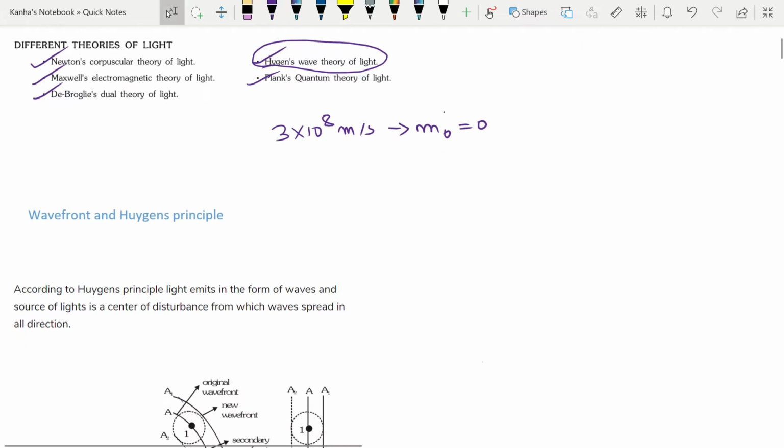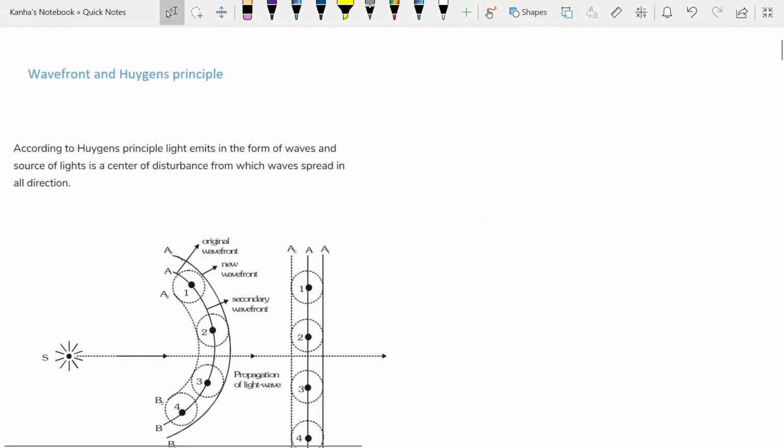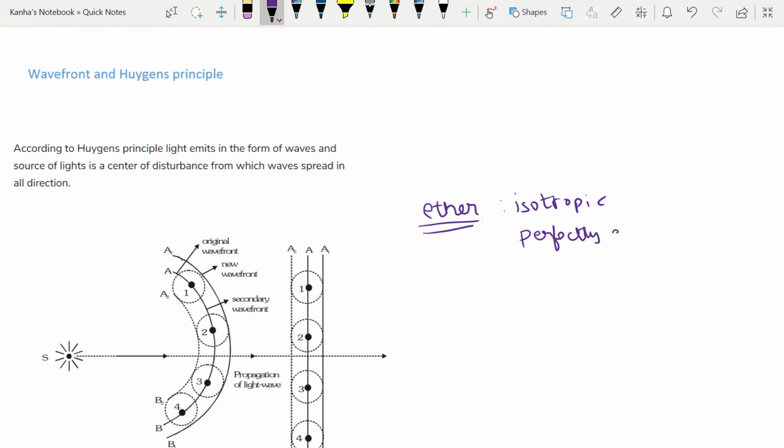It is based on the theory given by Huygens. Huygens first of all proposed a hypothetical medium known as ether. Okay, and what was the property of this medium? This medium was isotropic, perfectly elastic and massless.